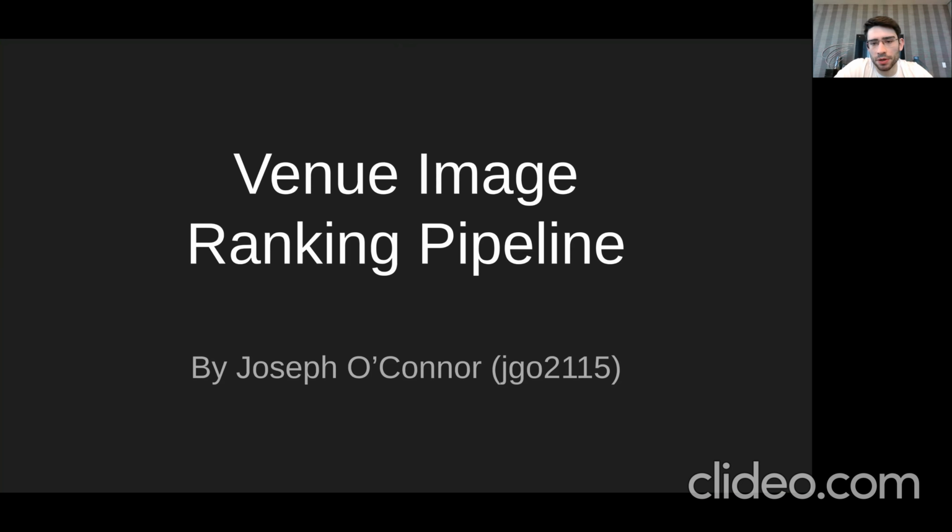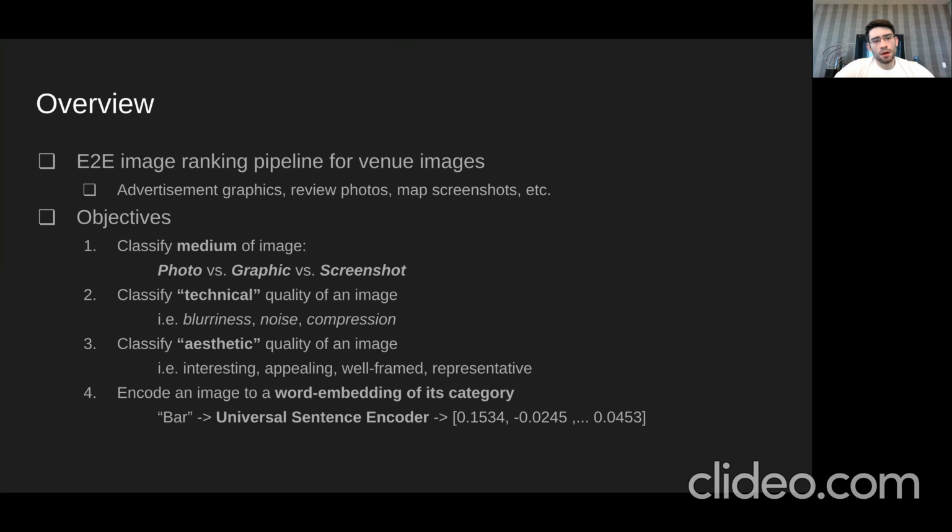For my final project, I built a venue image ranking pipeline. What does that actually mean? So I wanted to be able to take images from venues. This includes bars, restaurants, monuments, etc., and be able to rank them based on quality and associate them with different categories. These images include graphics such as advertisements, photos of the actual place or people in the place, as well as screenshots of mobile or desktop devices.